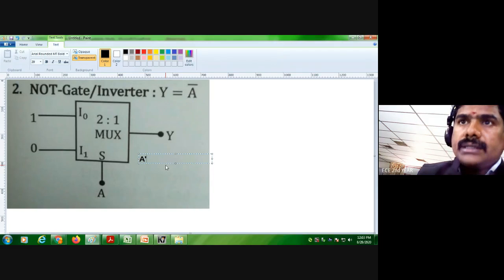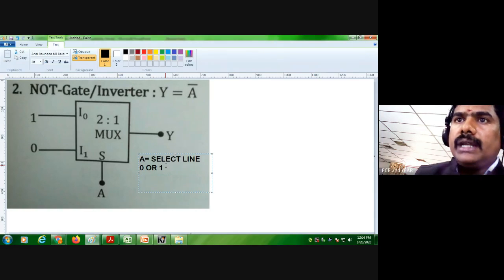A is a select line, which may be 0 or 1. A equal to 0 means one input will be there, and A equal to 1 means the second input will be the output.